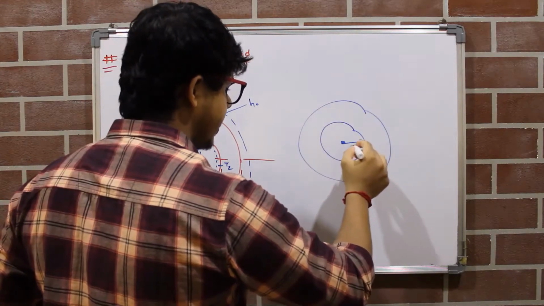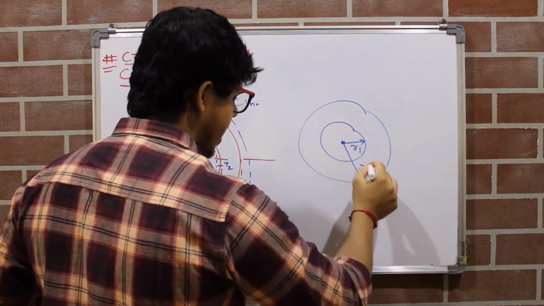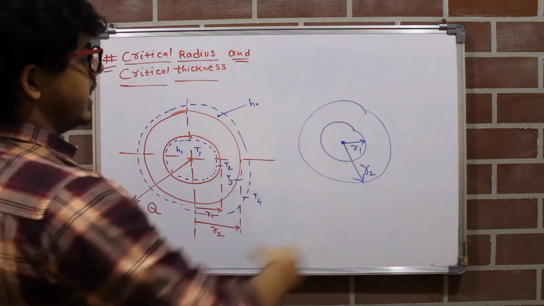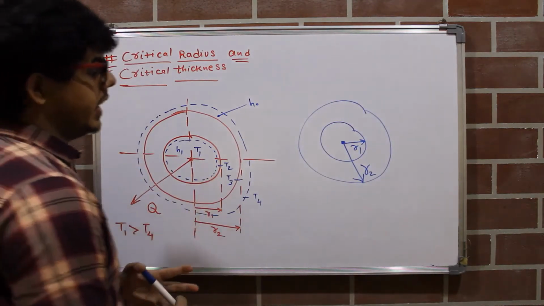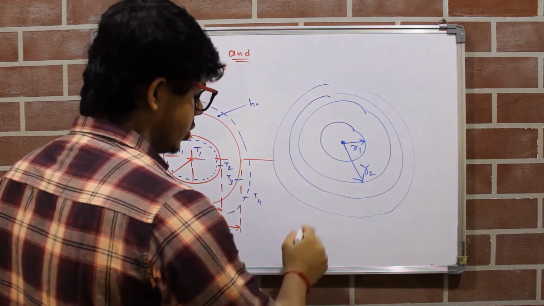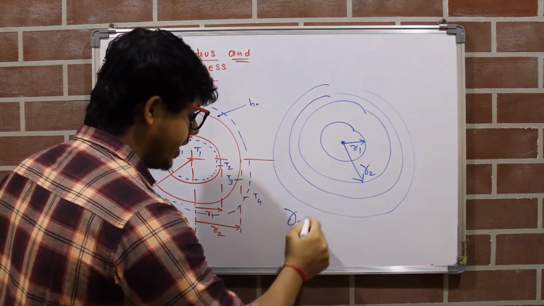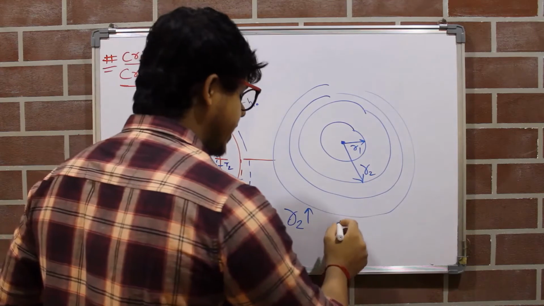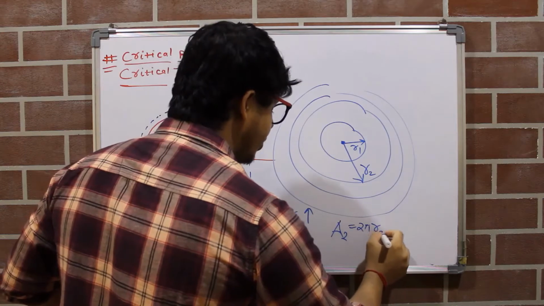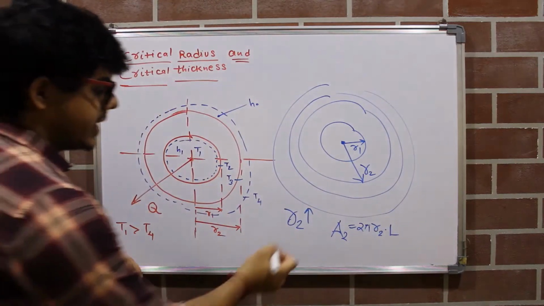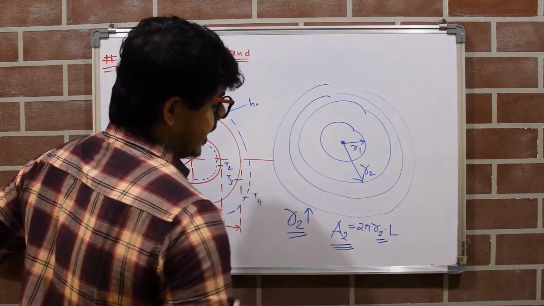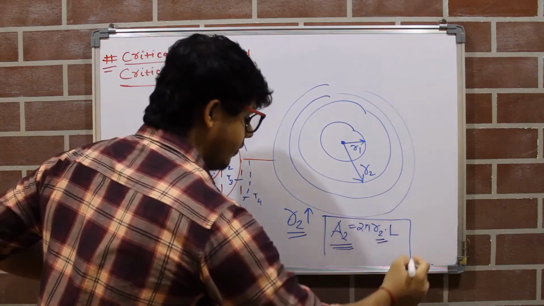So this is the inner radius R1 and this is the outer radius R2. When we go on wrapping this cylindrical pipe with the insulating material, you can notice that our outer radius goes on increasing. So as our outer radius goes on increasing, this outer area, let's say A2, what is the formula of area? It is 2 pi R2 into the length of this pipe. So as our outer radius goes on increasing, our outer area also goes on increasing according to this formula.